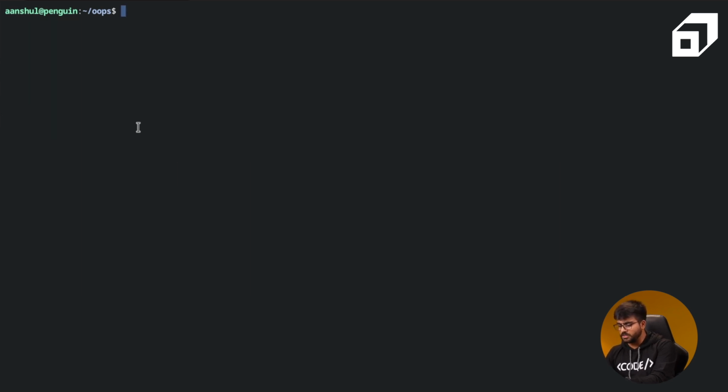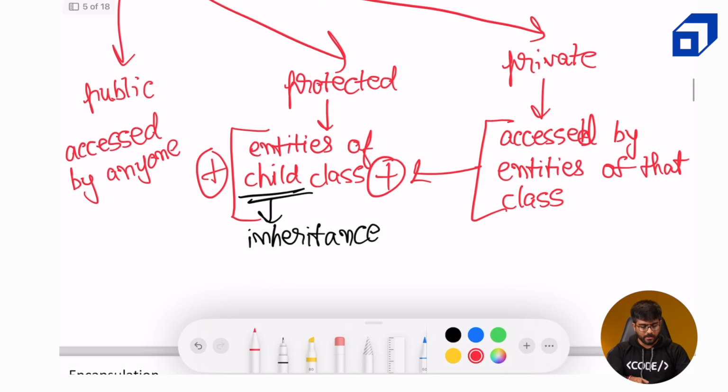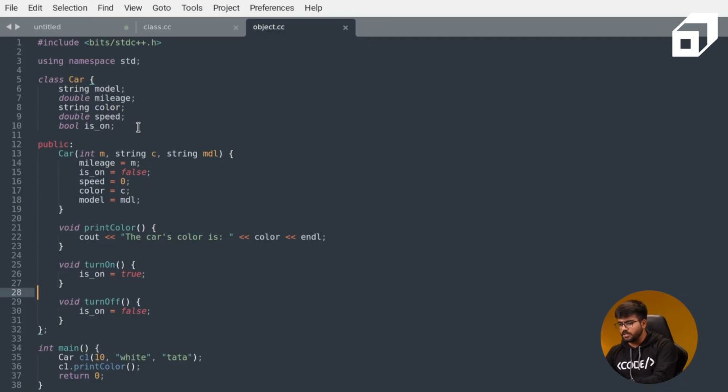There isn't, because this will become more clear as we take on more concepts of object-oriented programming further in this module. At this moment, it is really important. If you want, you can just rewind this particular video and go through what a class actually is, how crucial access modifiers are in protecting how the data members and the member functions are accessed, and how an object can be defined.